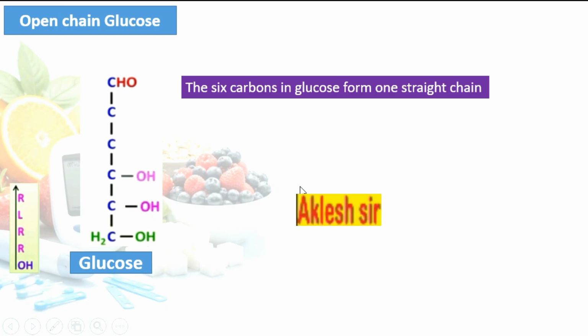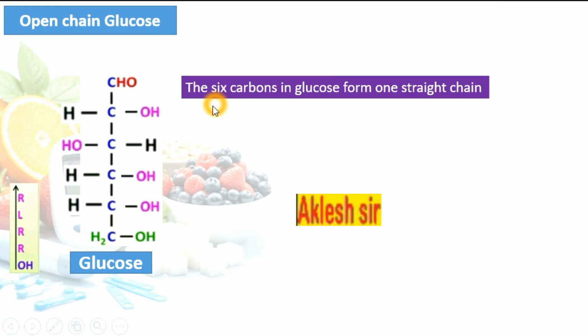Now attach OH on the left hand side. Now we attach OH on the right hand side. On the remaining positions you attach hydrogen. So this is the open chain structure of glucose.